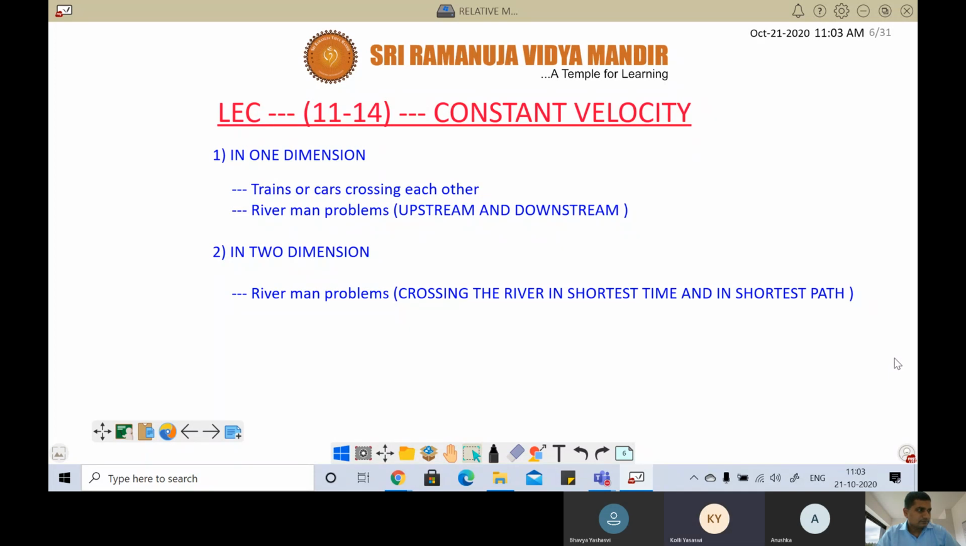Sir, it's d by root of v square minus u square, where v is the man's effort and u is the velocity of the river. Okay. And in this case, what is the drift? 0, sir. Correct. So in this case, drift is always equal to 0. And what is the angle at which the man should put his effort?